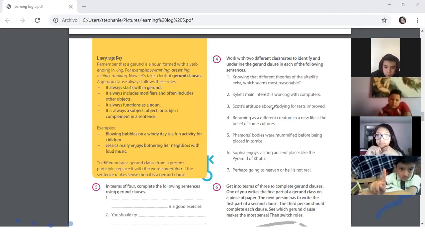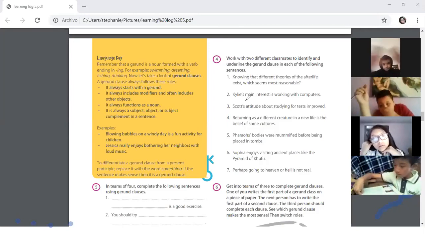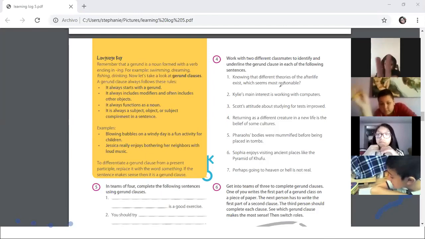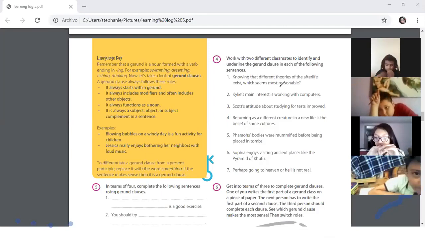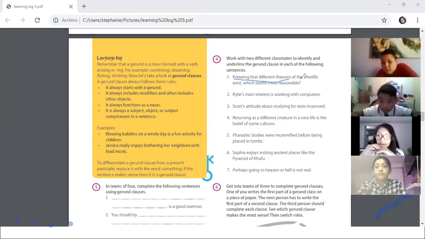Yes, Dylan. Knowing that different theories of the afterlife exist. Excellent, Dylan. The gerund clause is "knowing that different theories of the afterlife exist," up to this point.